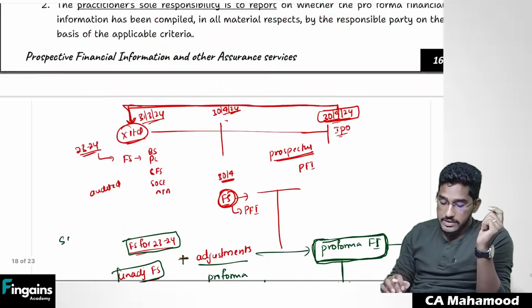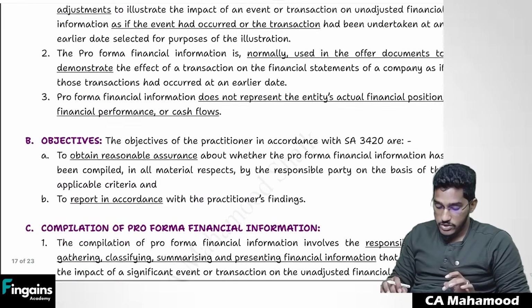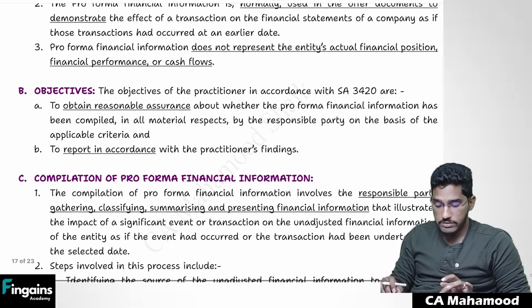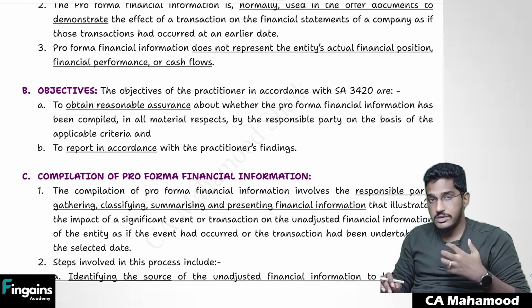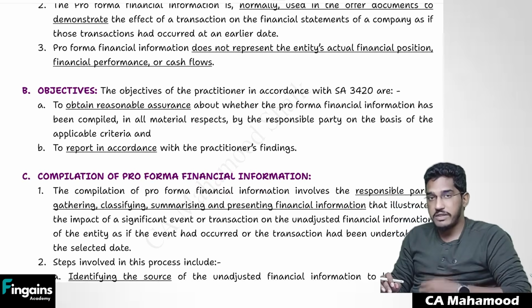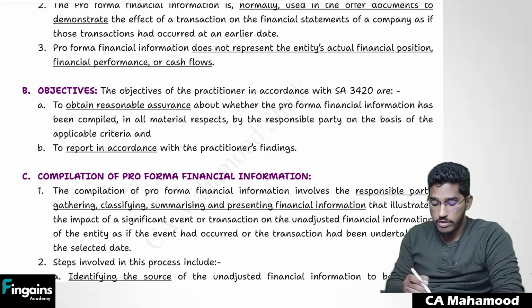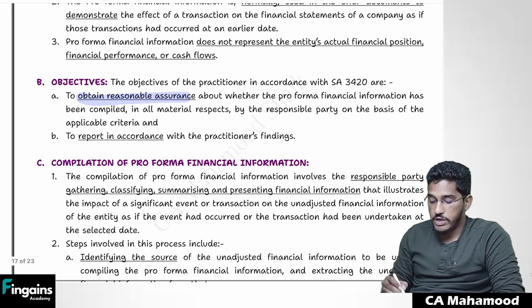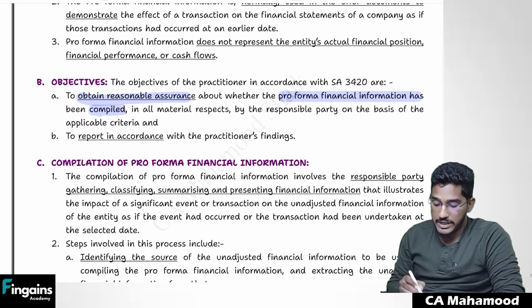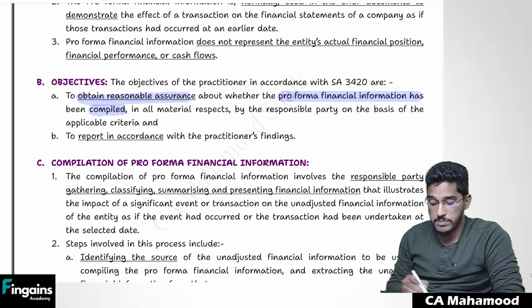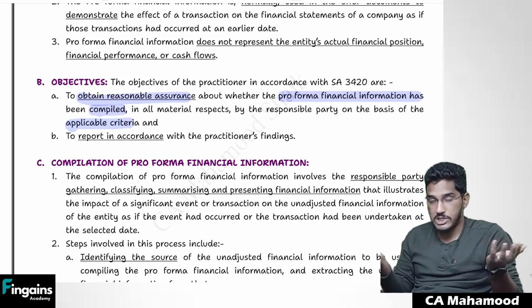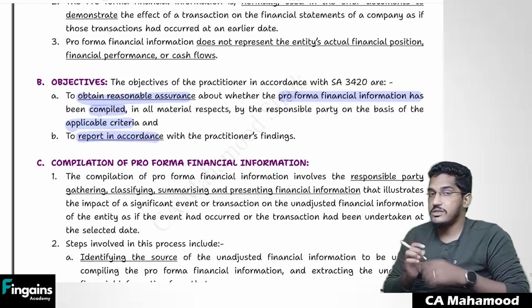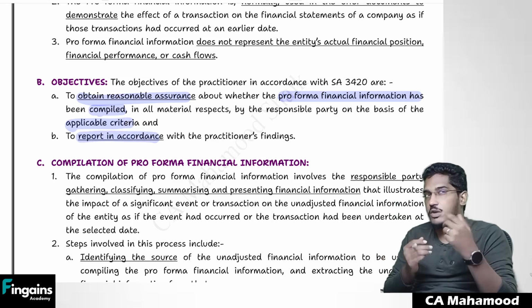Understood? So let us see how we are supposed to perform that engagement. I have already told you the meaning of pro forma financial information. So what are the objectives of the auditor? If you are a practitioner and you are asked by some client to verify the pro forma financial information, what are your objectives? My objectives are to obtain reasonable assurance whether pro forma financial information has been compiled in all material respects by the responsible party on the basis of applied criteria. And you have to report in accordance with the practitioner's findings. Whatever your findings are, you are required to report.